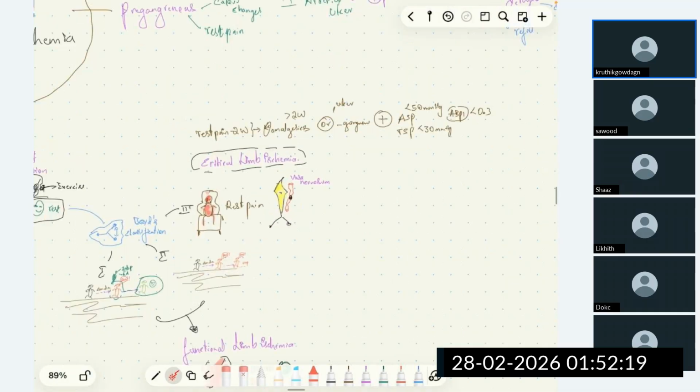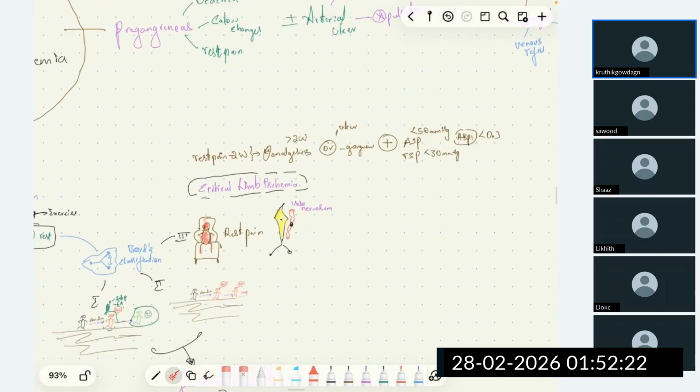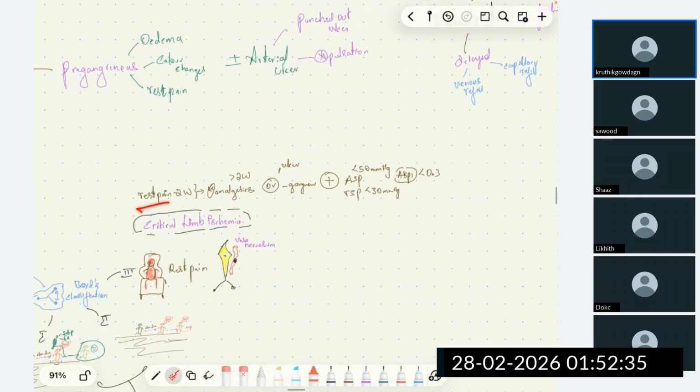If the patient has rest pain for more than 2 weeks, requiring him to take analgesics, painkillers, NSAIDs for more than 2 weeks, or along with rest pain, if the patient has ulcer or gangrene with ASP or TSP, that is ankle systolic pressure less than 50 mmHg and toe systolic pressure less than 30 mmHg, or ABPI, that is ankle brachial pressure index less than 0.3.